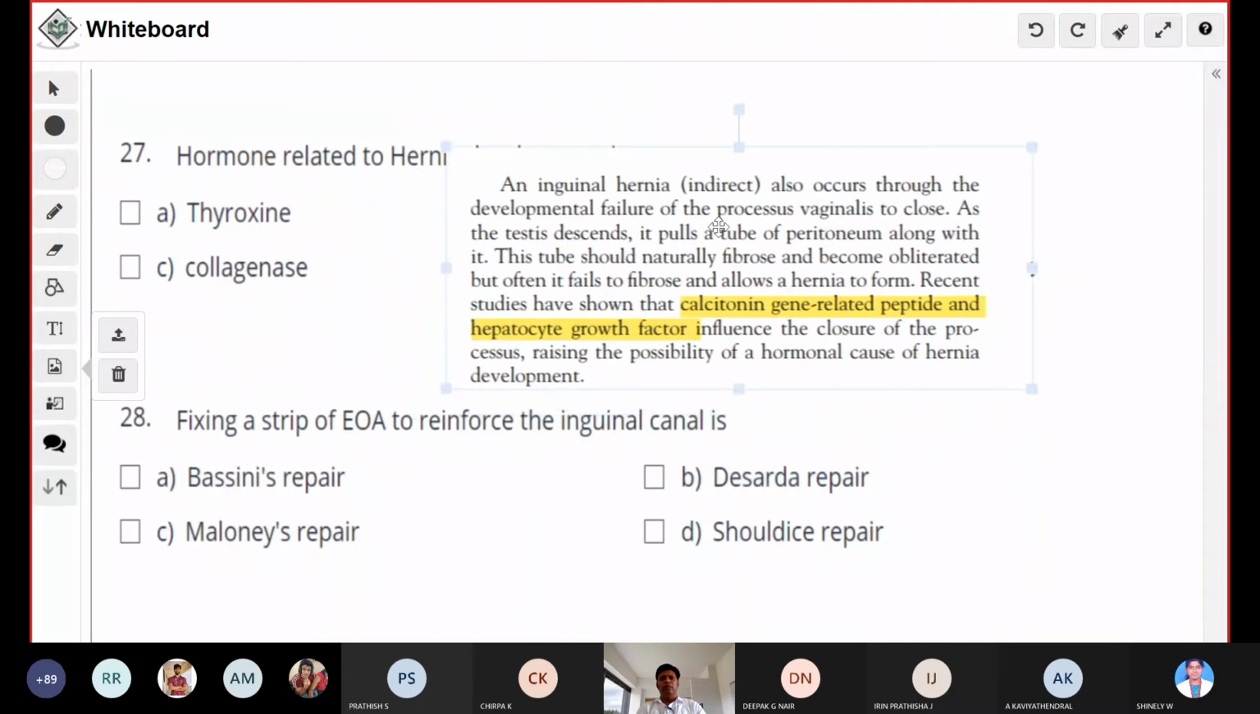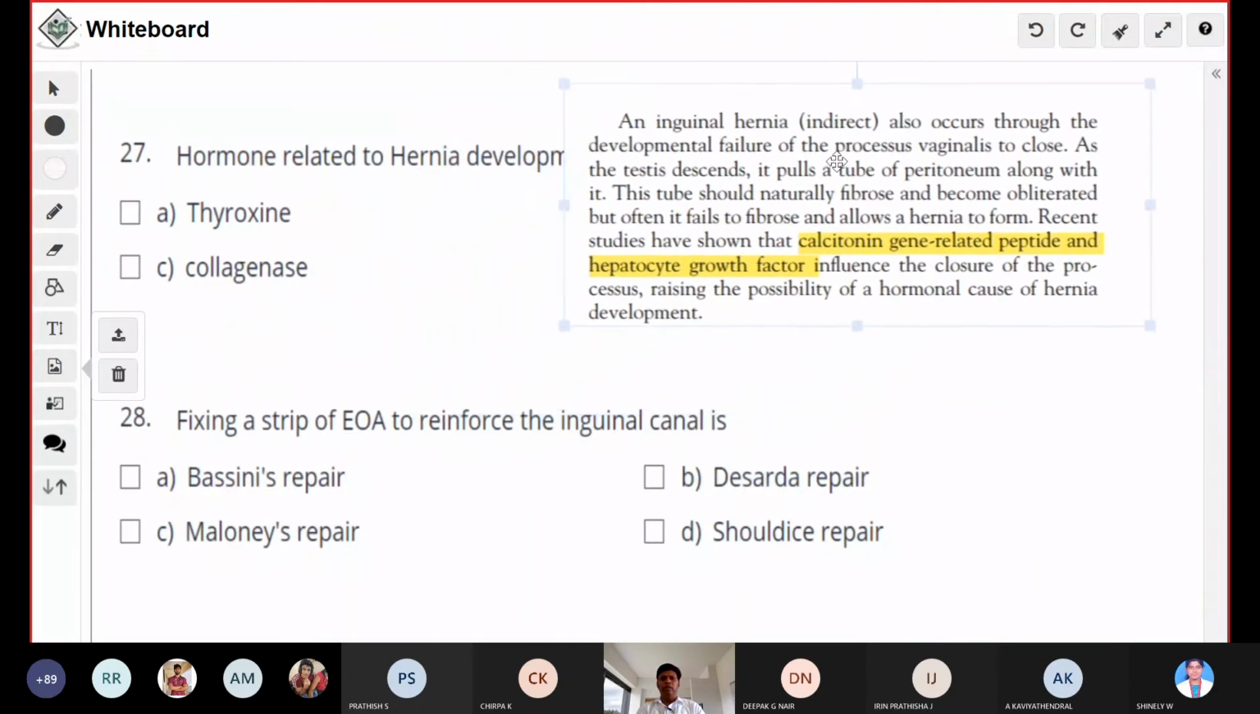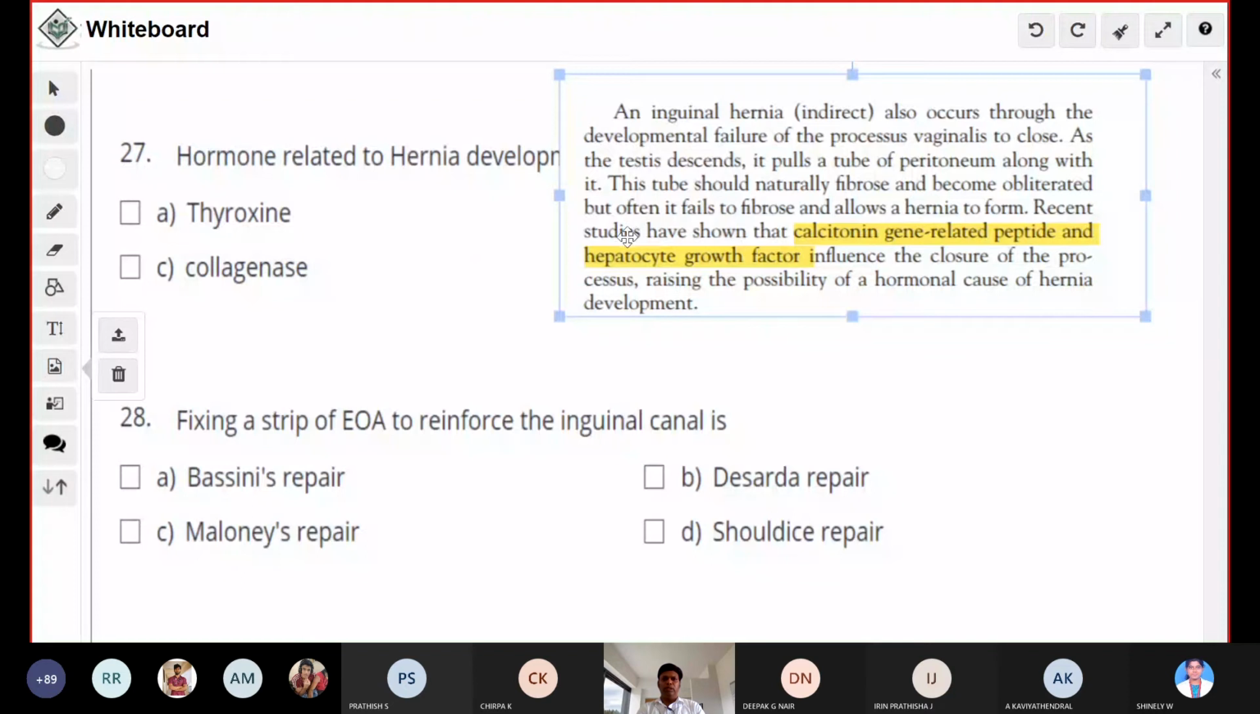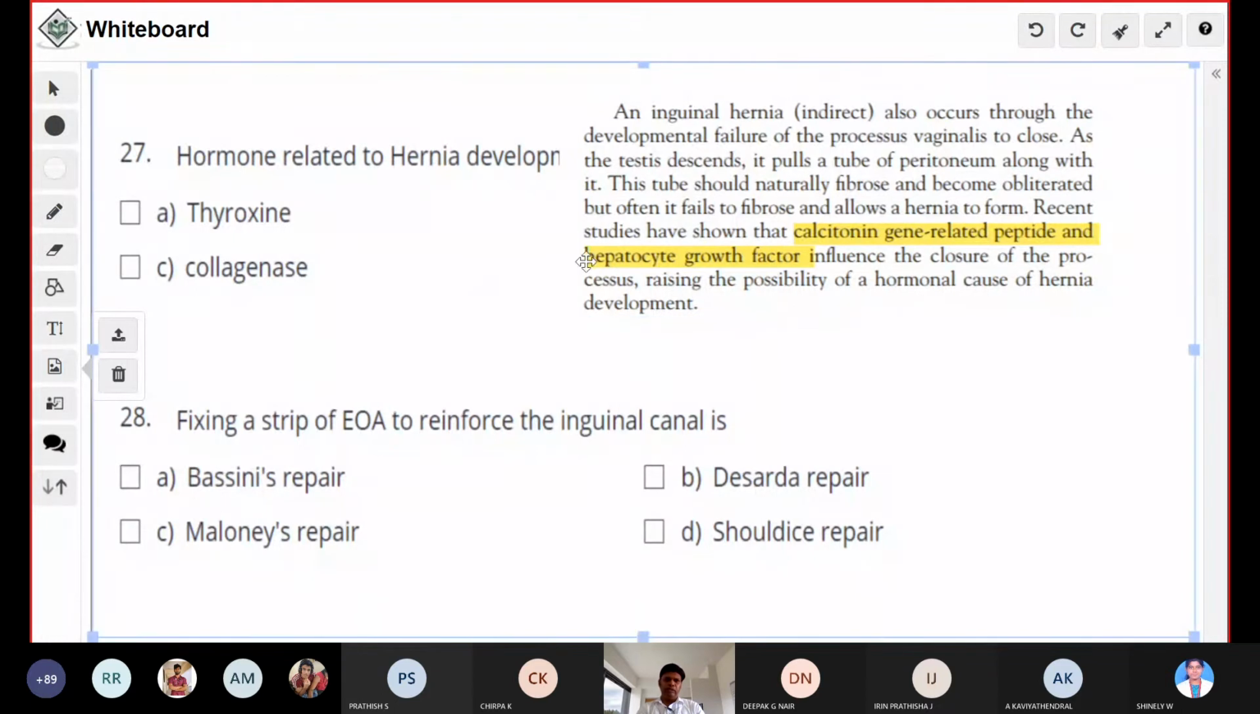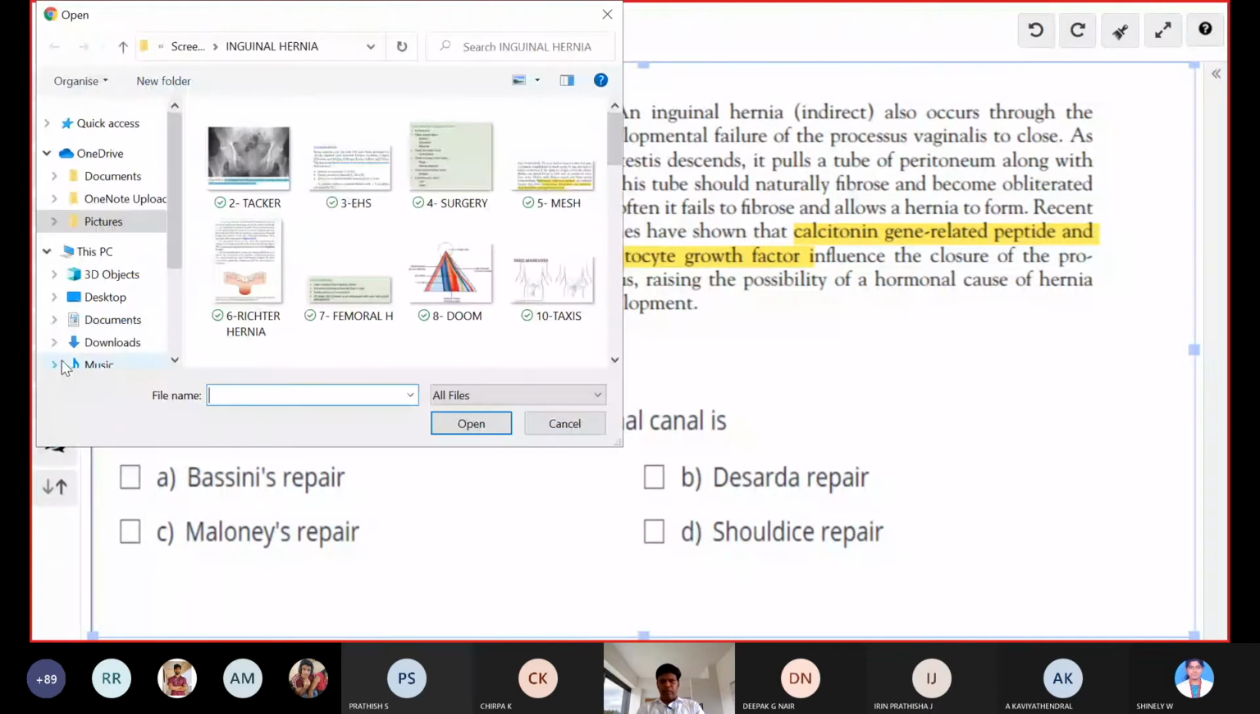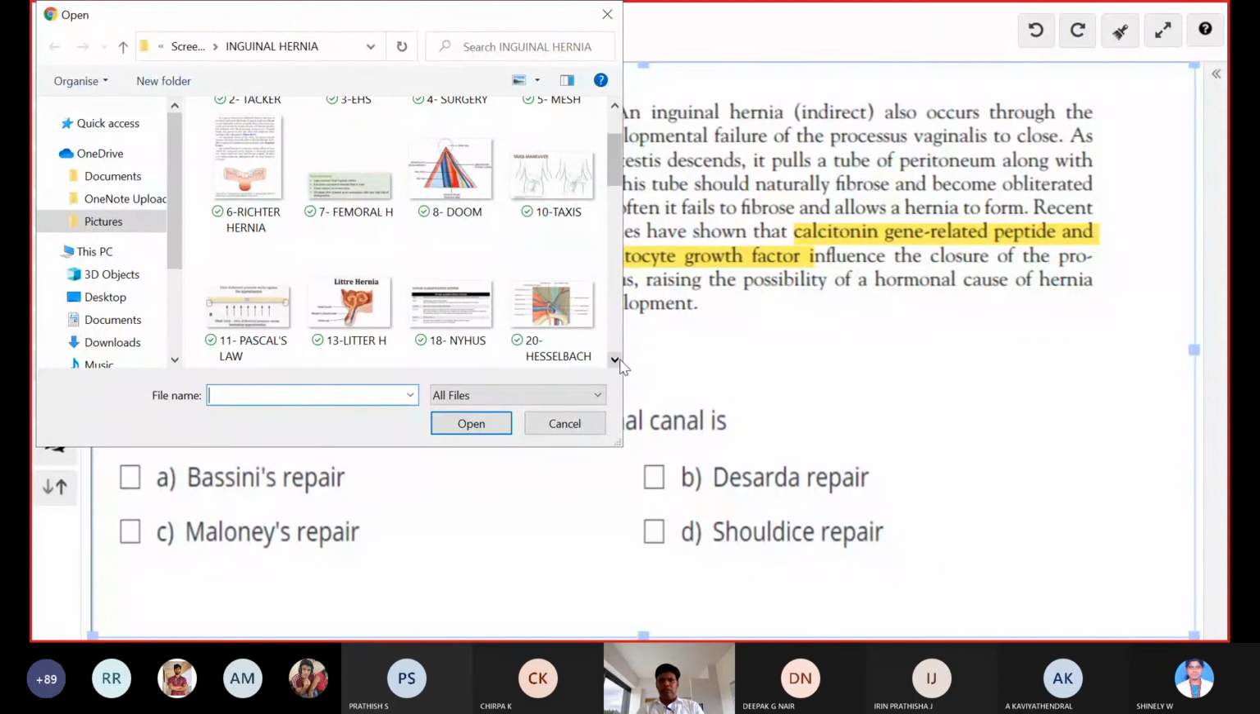Okay, so this is again taken from Bailey and Love. There are two important hormonal causes for hernia development: number one is calcitonin gene related peptide, and the other is hepatocyte growth factor. These two usually influence the closure of the hernial sac. That is the reason they are established.